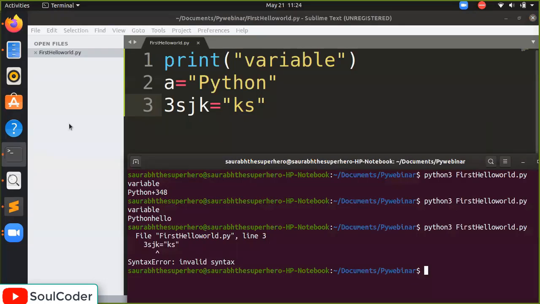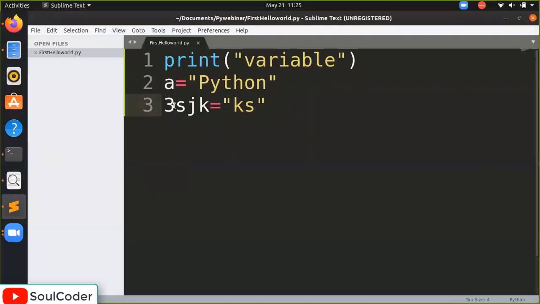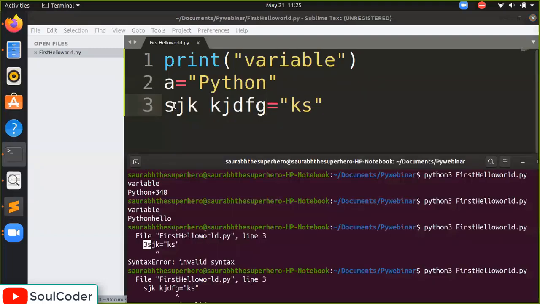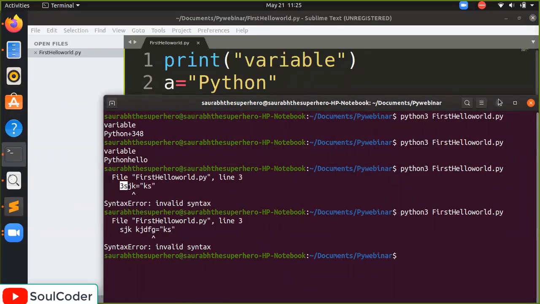Okay, there is an error. What does it say? Syntax error, invalid syntax. Why? Because we are defining a variable with a number. It's not possible. There are some basic rules. We can't define like this also. So this is not a variable. Let's run again. We again got an error. If you can see this error, yes, this is the error.